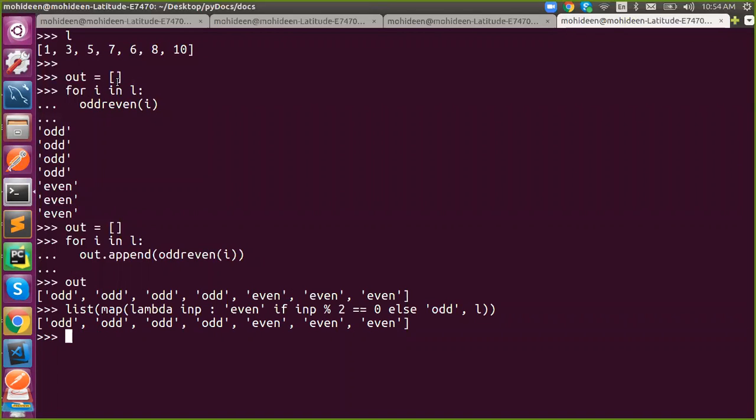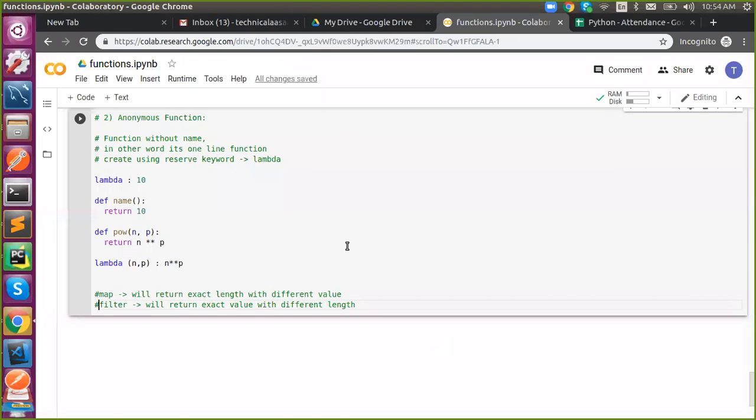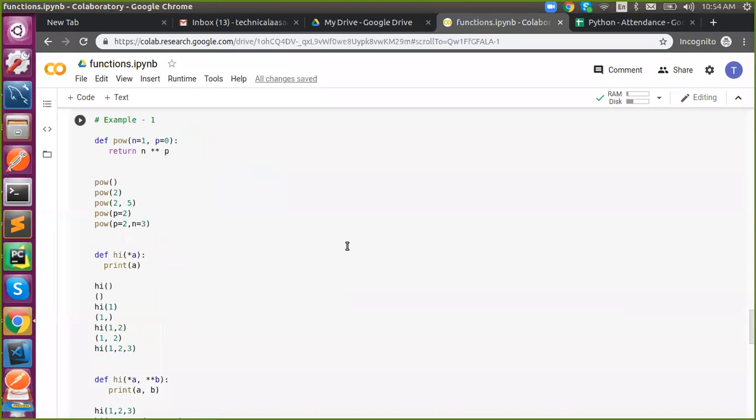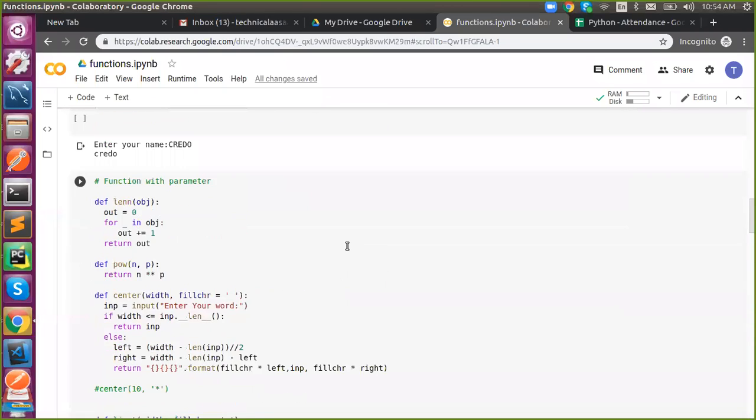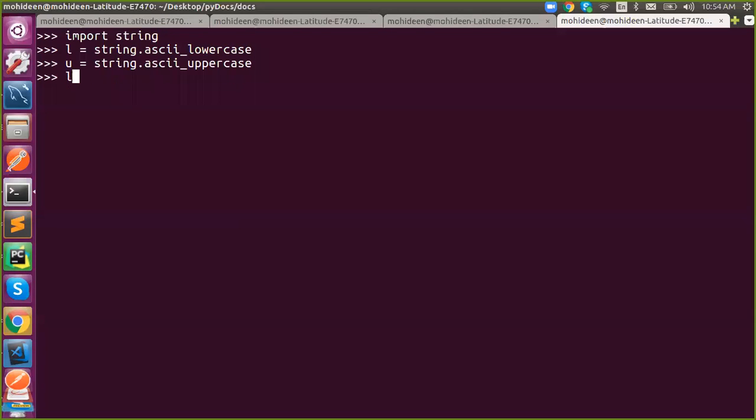But map contains more features. We can use more iterable objects. Here I'm using one iterable, right? With the help of map, we can use more. Say for example, I'm having two lists, like we have done already. I'm just taking this as an example. I'm having two iterables here. Got it? I'm going to use map.